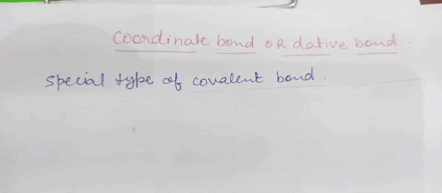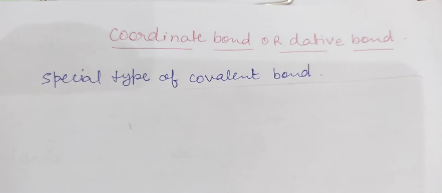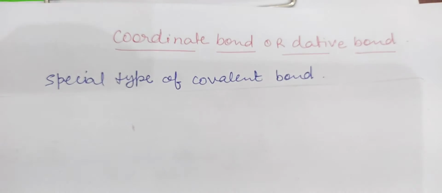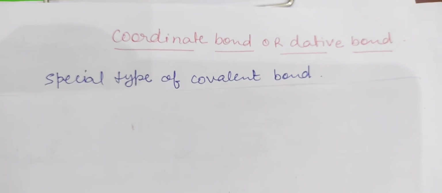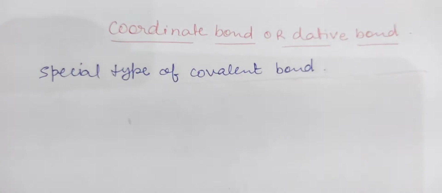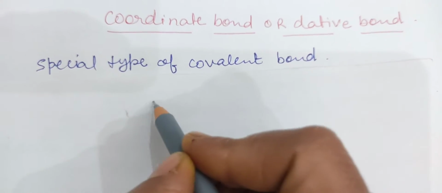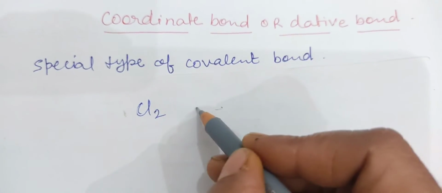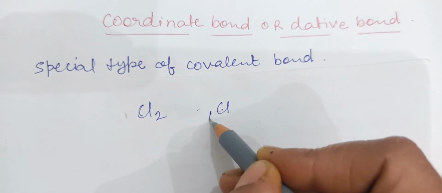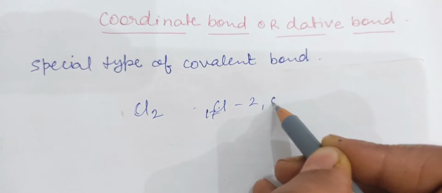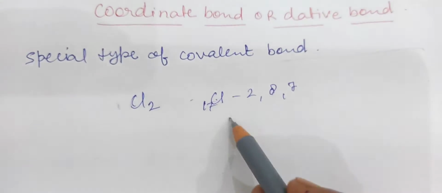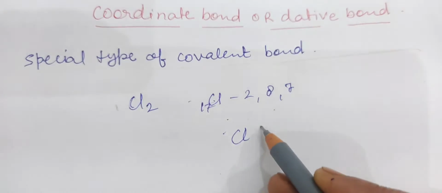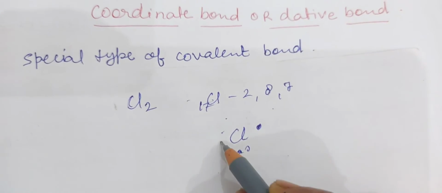A coordination bond is a special type of covalent bond. Then what is a covalent bond? A covalent bond is formed by the equal sharing of electrons, or mutual sharing of electrons, between two species. For example, if we have Cl2, then Cl has atomic number 17 and electronic configuration 2, 8, 7. Both chlorines have 7 electrons in the valence shell.